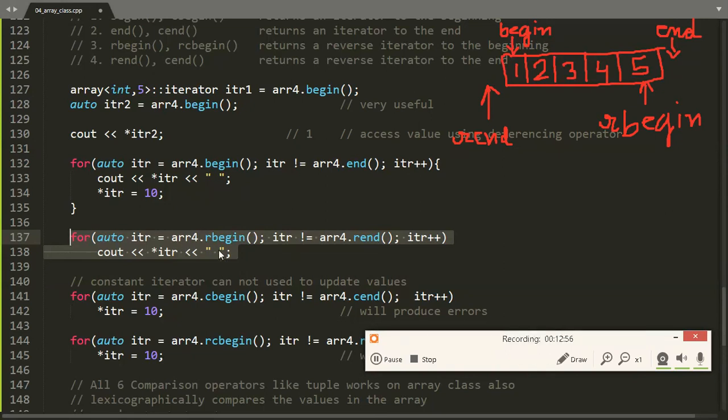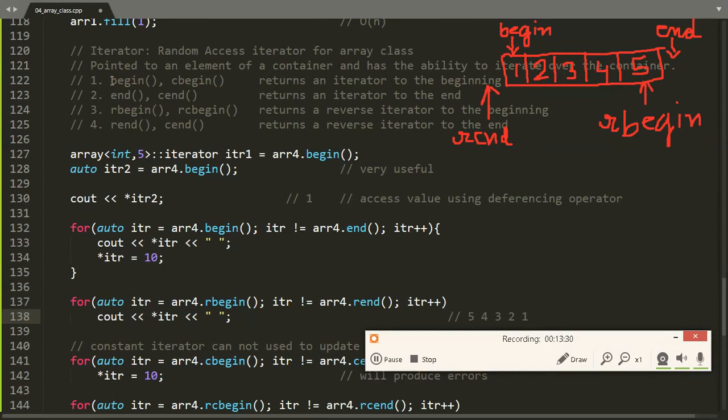By using this, I am iterating over the array in reverse order. As reverse begin returns me the iterator to the last position, if I do +1, I will move from 5 to 4 and then 4 to 3 and then 2 and then 1, and then it will become equal to reverse end and the loop stops. And that's how we iterate over the array in reverse order, such that it will print the values in order 5, 4, 3, 2, 1.